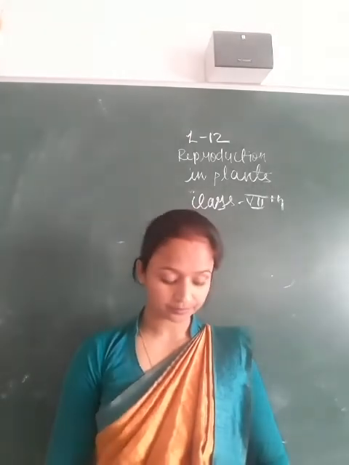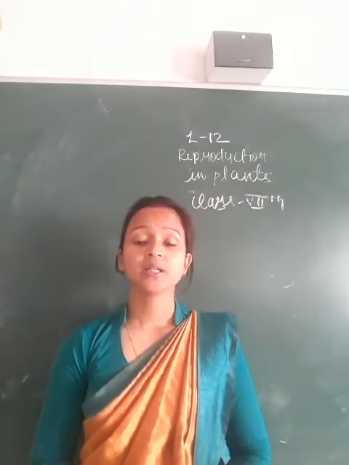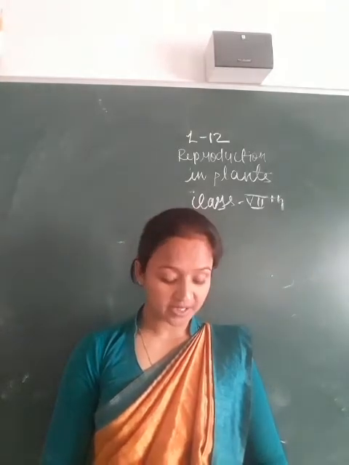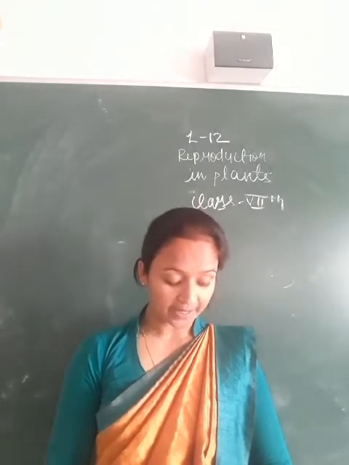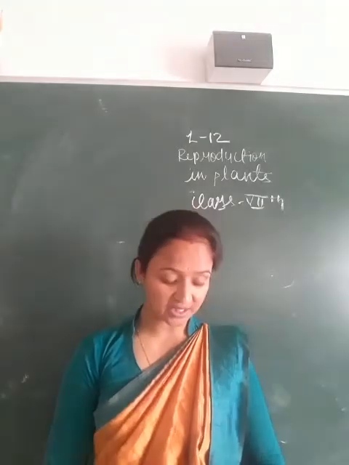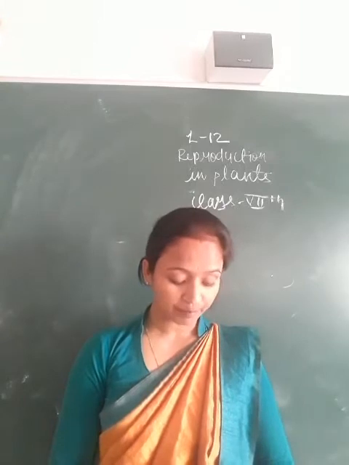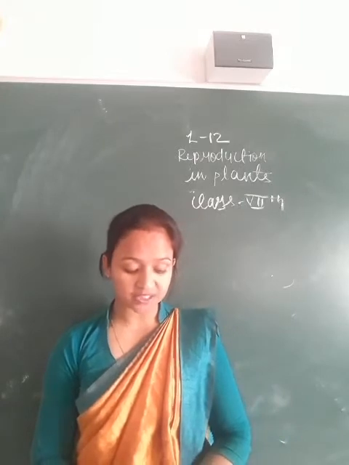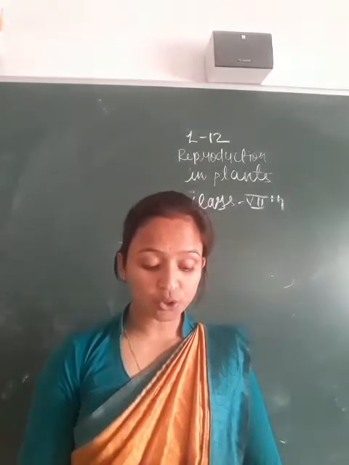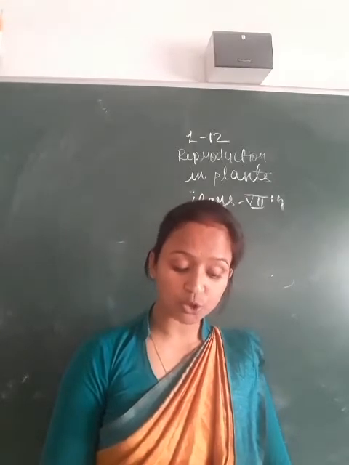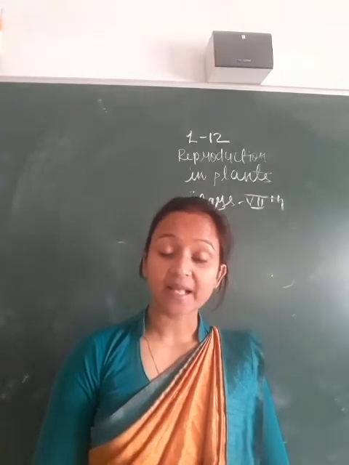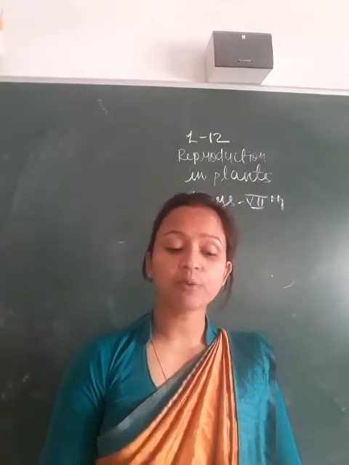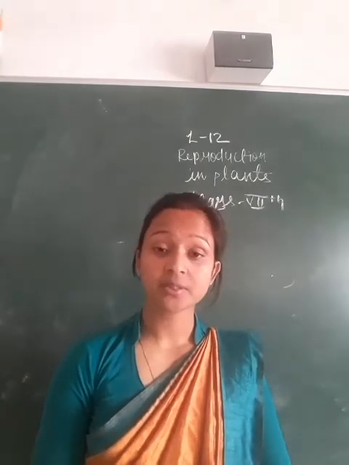Modes of reproduction. There are two modes of reproduction: sexual reproduction and asexual reproduction. In class 6 you studied the structure of a flower, and you also studied that flowers produce seeds, and seeds are formed by the fusion of a male gamete with a female gamete. We sow these seeds and grow more plants of the same type. This is the most common method of growing new plants, and this type of reproduction is called sexual reproduction.